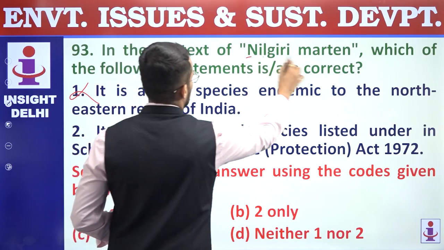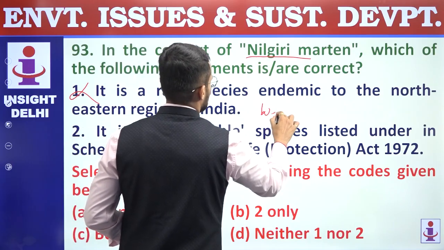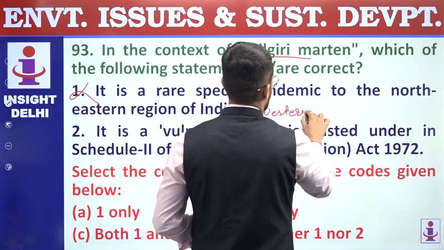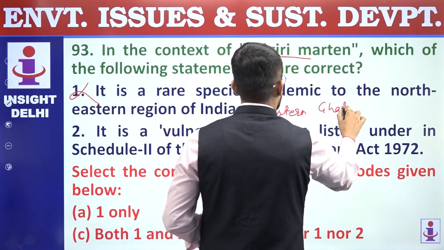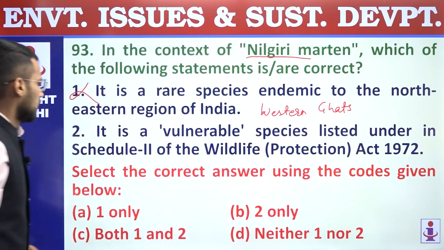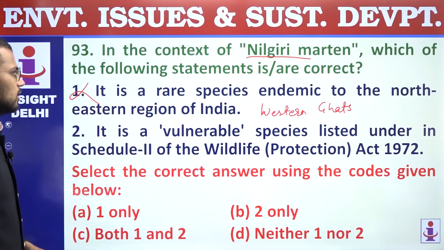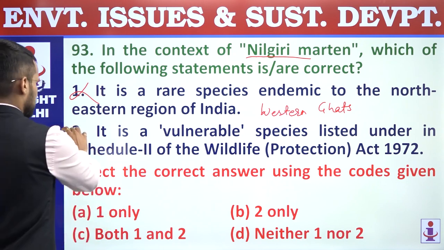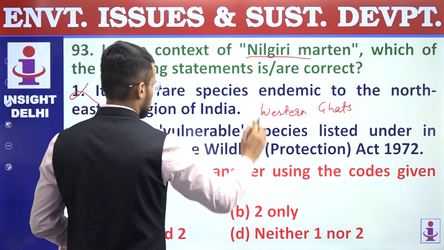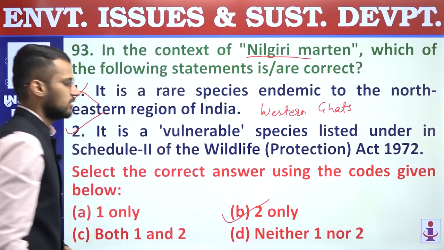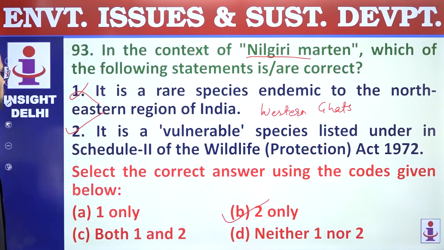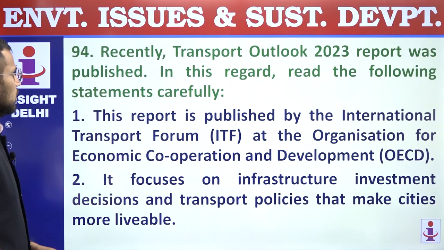Incorrect. If it is Nilgiri, obviously it will be in Western Ghats, not in northeastern India. First statement is incorrect. Second, it is a vulnerable species listed under Schedule 2 of Wildlife Protection Act 1972. Correct statement, it is. Second statement is correct. We are supposed to find out the correct statement. Answer is B, 2 only. 93, answer is B.